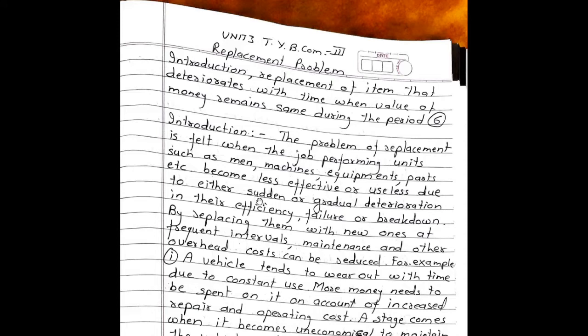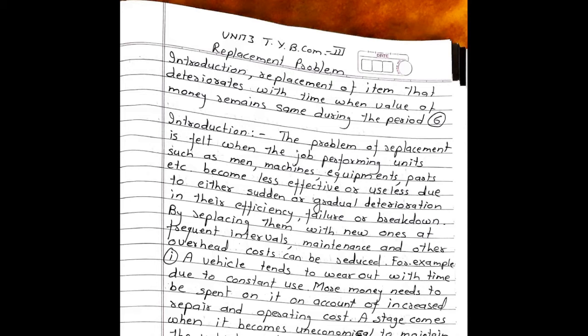The problem of replacement is felt when the job performing units such as men, machines, equipments, parts, etc. become less effective or useless due to either sudden or gradual deterioration in their efficiency, failure, or breakdown. By replacing them with new ones at frequent intervals, maintenance and other overhead costs can be reduced.